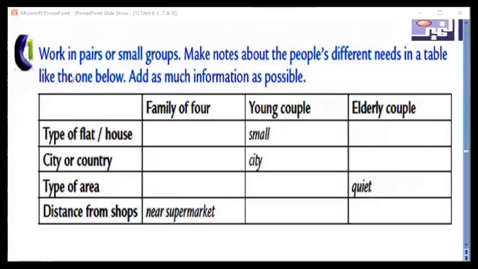Now, you have to work in pairs or small groups, make notes. Have a look, make notes. Type of flat: would you like to live in a flat or a house? City or country: would you like to live in a city or a country? Type of area: what type of area would you like to live in? Distance from shops, and so on. Is it near or far? So here you have to complete this table according to your point of view. You can add as much information as possible.